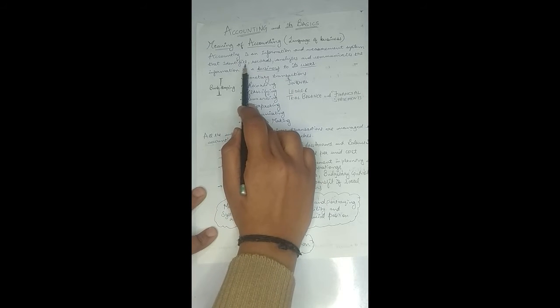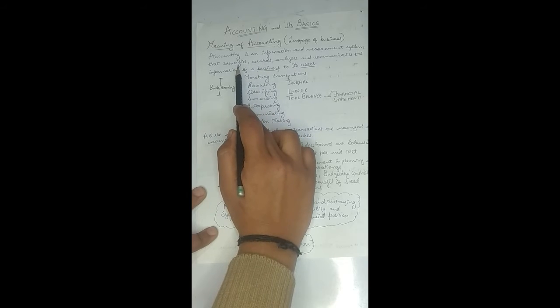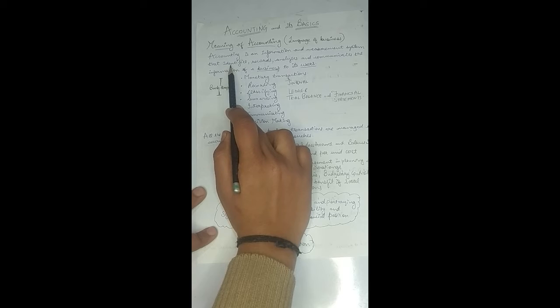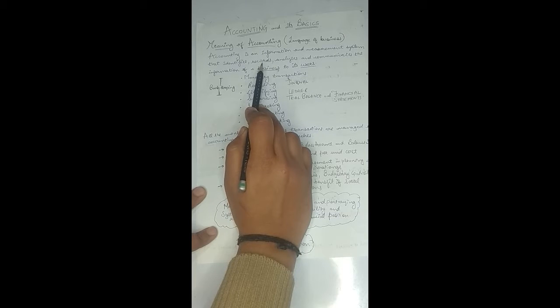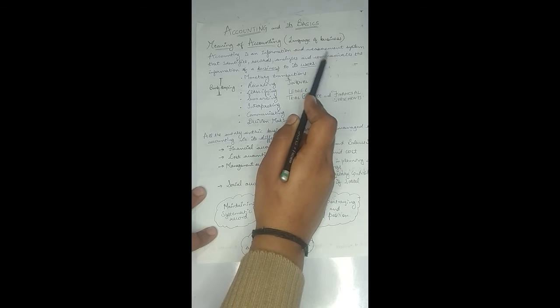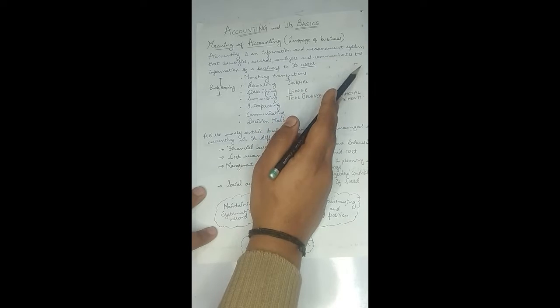So it will be an information and measurement system which will be firstly identifying the transactions of the business, what kind of transactions are taking place in the business. All the transactions will not be of interest to the users, because the users will be interested in only the financial information, right? So accounting will firstly identify the financial information, the monetary transactions. Then it will record those financial transactions and then analyze and further communicate that information to the users so that they can make their decisions.